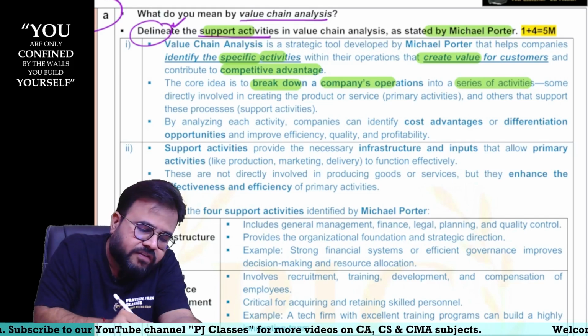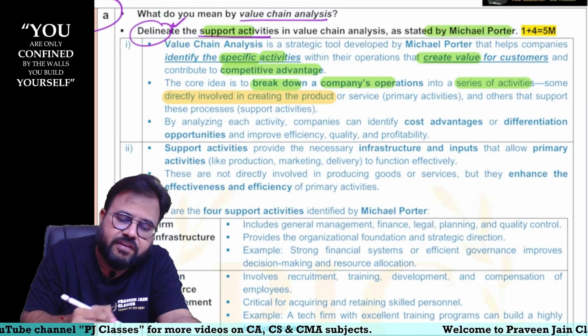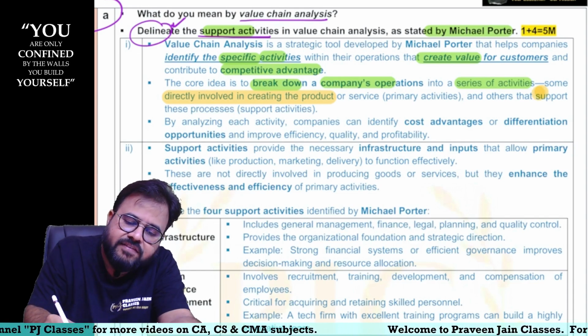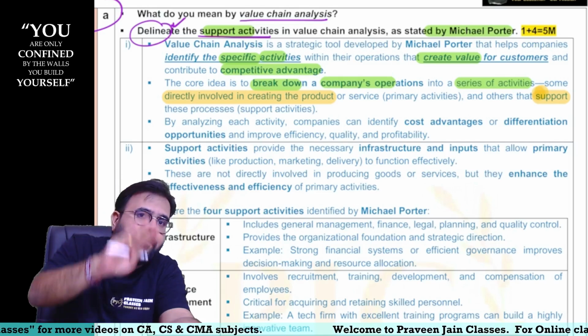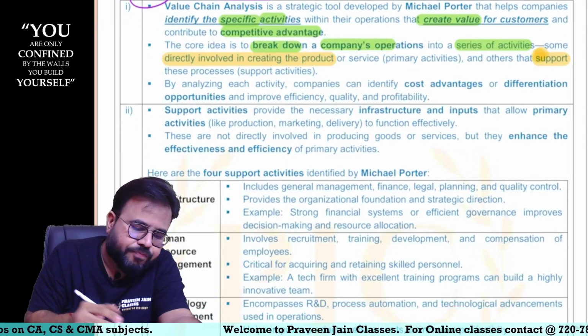So what is primary, sir? Those activities which are directly involved in creating the product or services. And what is supporting, sir? Can I say supporting activities will support the primary activities so that product customer satisfaction can be achieved, sir.